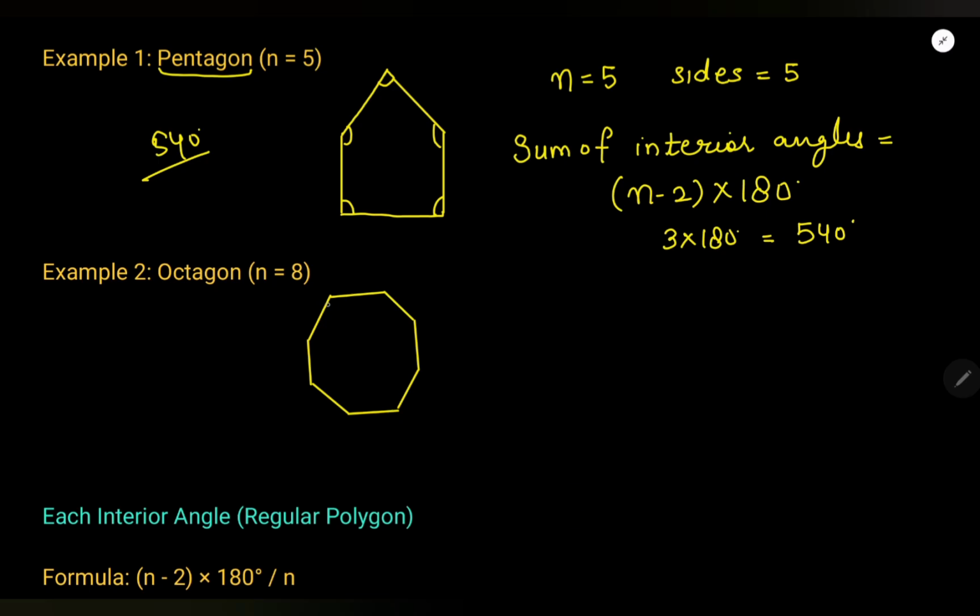In an octagon, what is the sum of interior angles? So the formula is n minus 2 times 180. What is n? n is 8. 8 minus 2 means 6, right? 6 times 180 is equal to 1080. This is our answer, right?